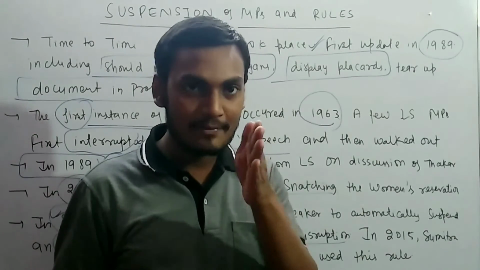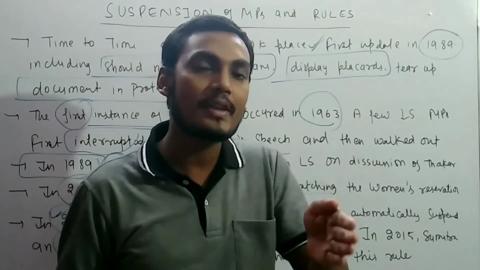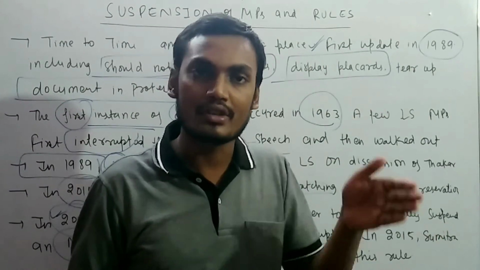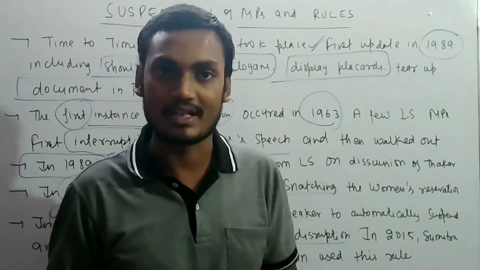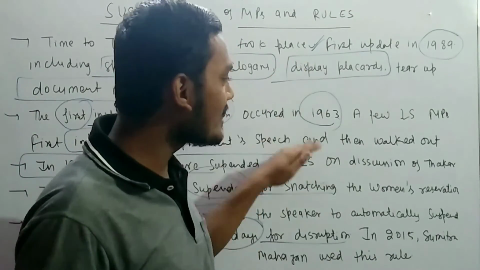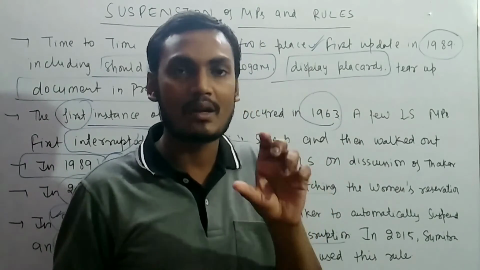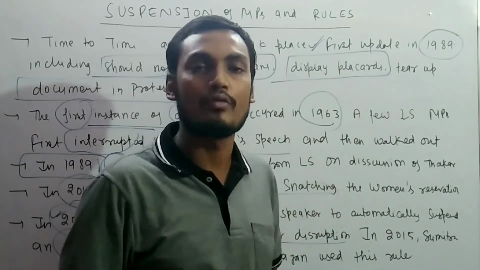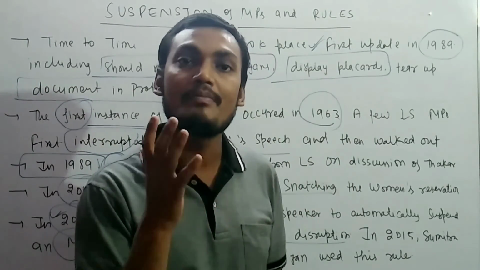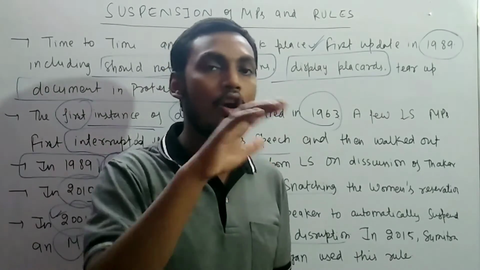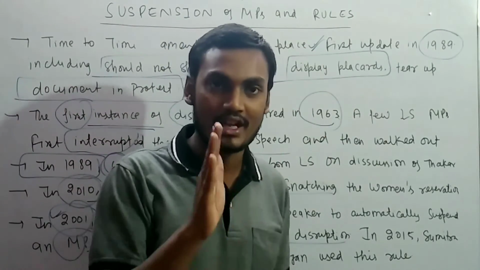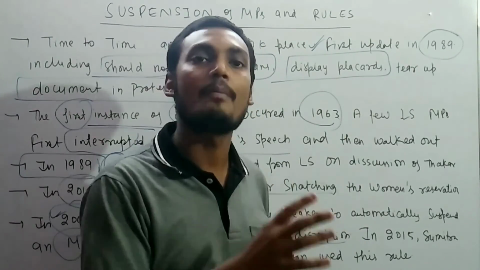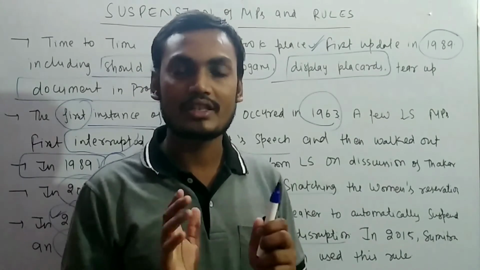But you need to remember that if anything is happening in Parliament, ultimately the decision lies with the Speaker in the case of Lok Sabha and the Chairman in the case of Rajya Sabha. This happened when the 12 opposition members were suspended: a motion was moved by the Minister of Parliamentary Affairs and approved, for the gross misconduct and unruly behavior in Parliament during the monsoon session. So this is the question I told you about: if any discretion is involved, it completely lies with the Speaker and Chairman. You need to remember this.